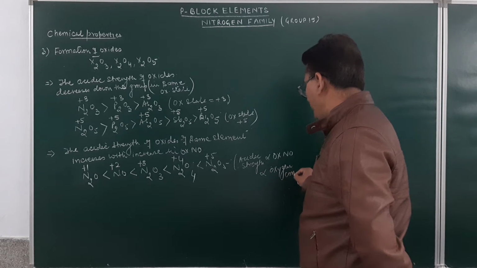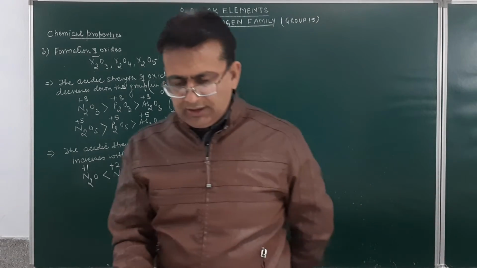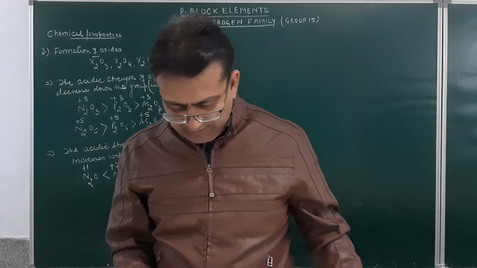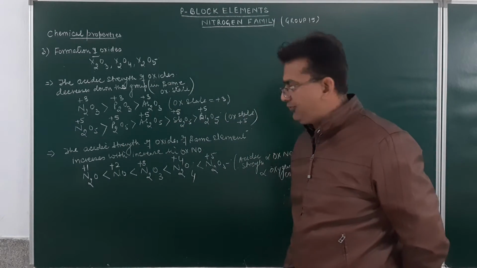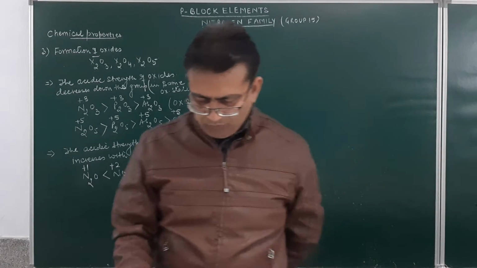I mean to say, the more oxygen content in the oxides of nitrogen, the more will be the acidic character of the oxides of the same element.